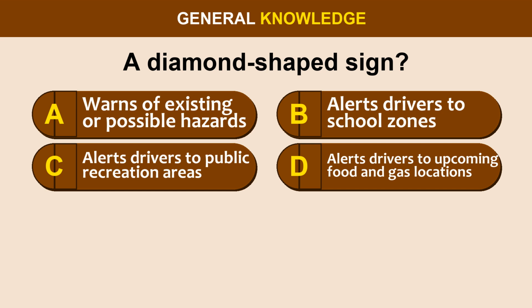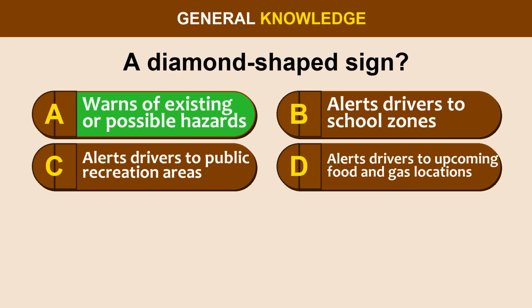Question 54. A diamond-shaped sign? Option A. Warns of existing or possible hazards. Option B. Alerts drivers to school zones. Option C. Alerts drivers to public recreation areas. Option D. Alerts drivers to upcoming food and gas locations.